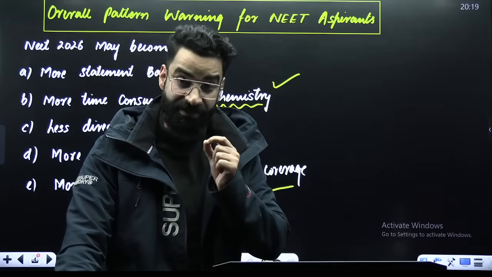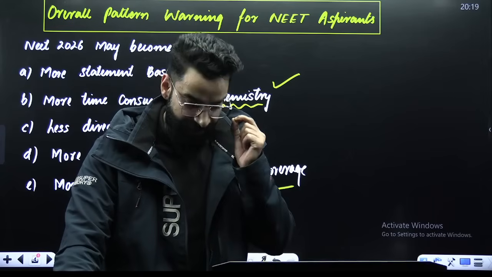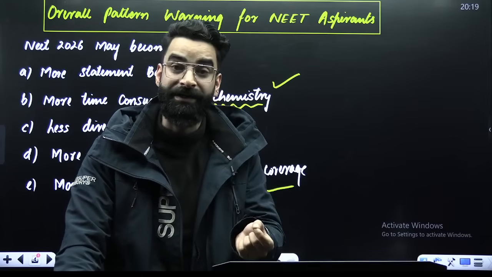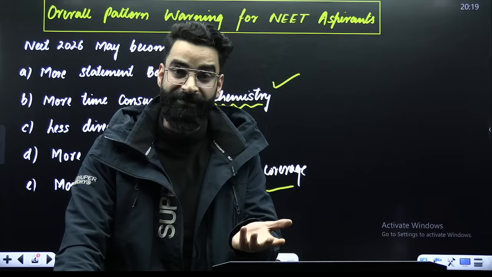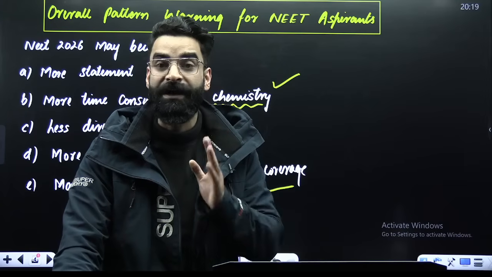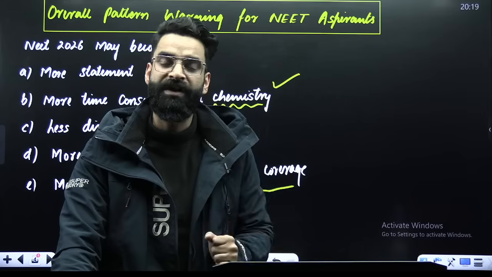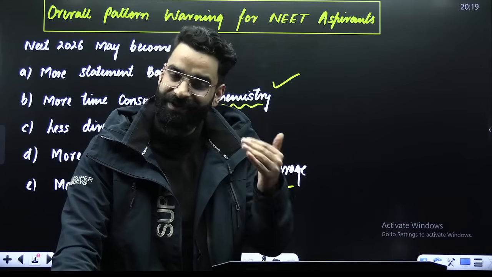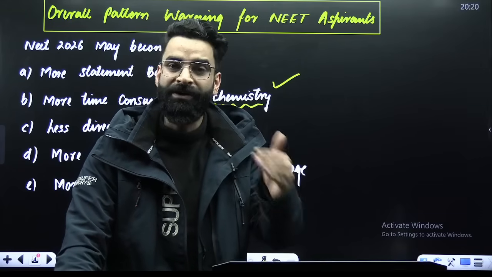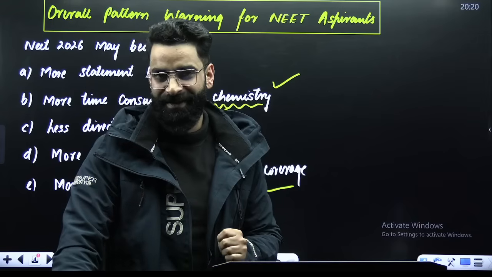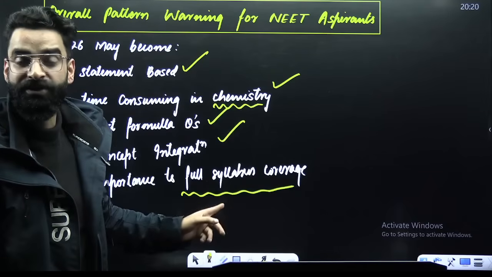My dear students, I am telling you, whenever NTA has to give any warning to the NEET aspirants, like how your paper will be, they give the warning directly or indirectly through the JEE Mains examination. Because the JEE Mains examination happens first, and 2 to 3 months later, the NEET examination happens. So whatever they are supposed to communicate about the NEET examination, they tell it through the JEE Mains examination. So these are the conclusions, my dear students, which you have to take.